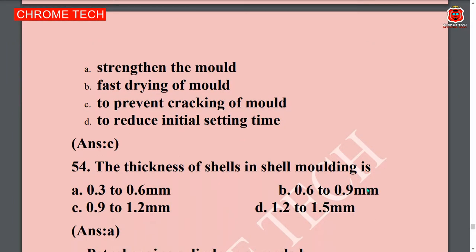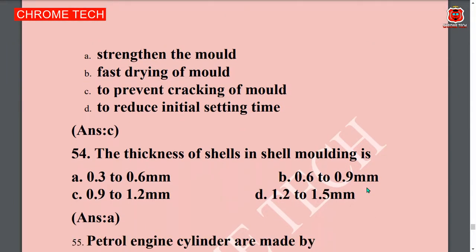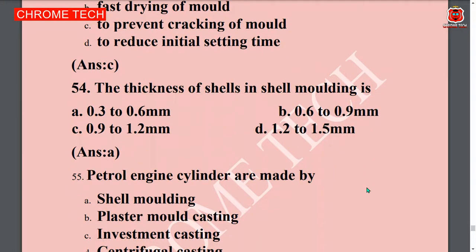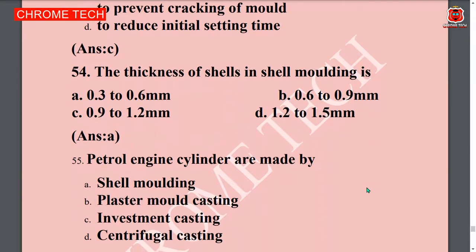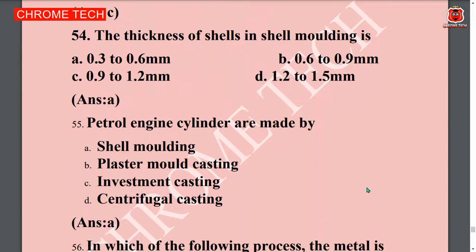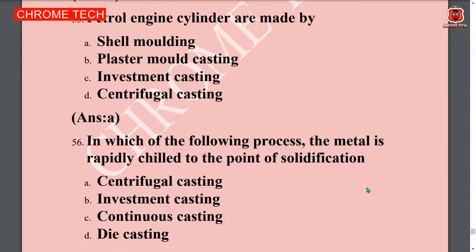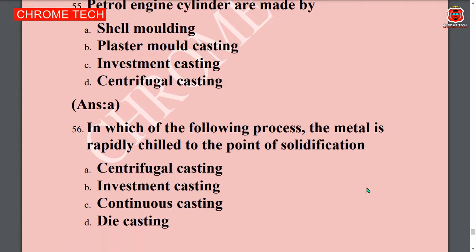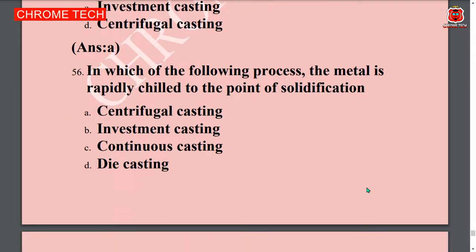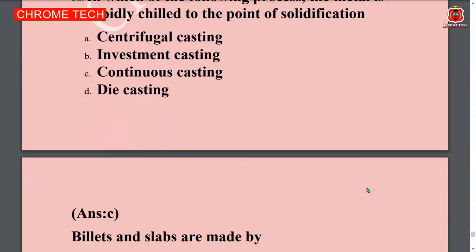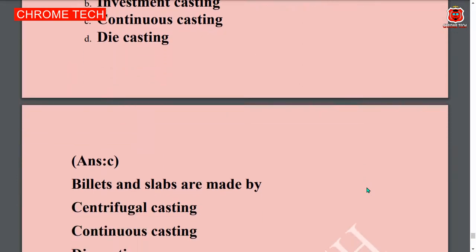The thickness of shell in the shell mold is dash. Option A, 0.3 to 0.6. Option A is the correct answer. 0.3 to 0.6 mm is the correct answer. Petrol engine cylinders are made by shell molding. In which of the following processes is the metal poured at the point of solidification? Option C is the correct answer. Continuous casting is the correct answer.